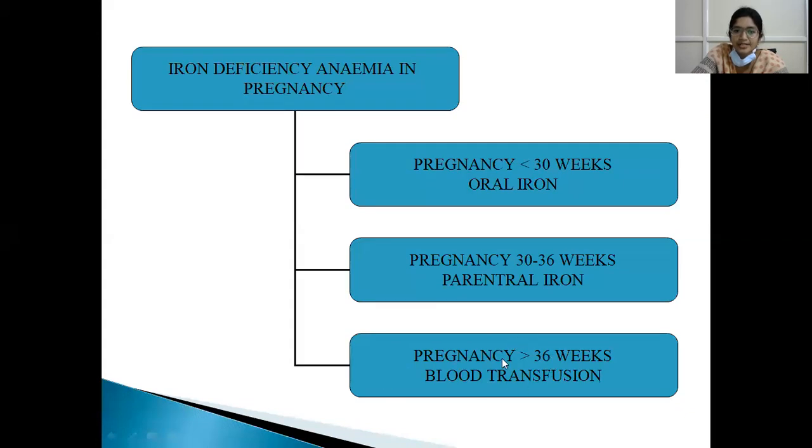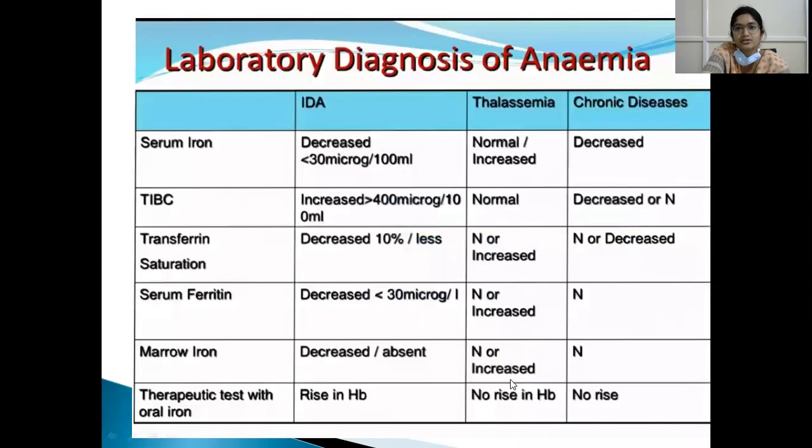So what if pregnancy is more than 36 weeks? Since after giving iron, it takes 4 to 9 weeks for the hemoglobin to improve, if pregnancy is more than 36 weeks, we don't have the time to improve hemoglobin. So we have to give blood transfusion directly, and exchange transfusion may be needed in case of congestive cardiac failure. I will enlist this in the next class also, because we didn't study thalassemias and chronic diseases, but